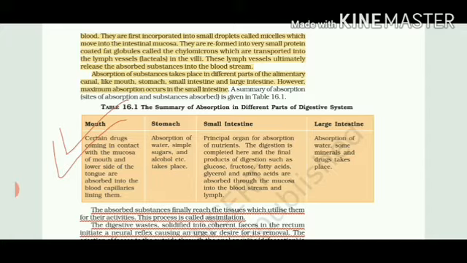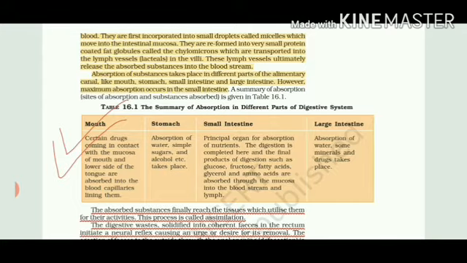So some kinds of medicines provide instant relief because they get absorbed by the mucosa layer of the buccal or oral cavity. The second organ is the stomach. It helps in absorption of water, glucose, alcohol, etc. Then we come to the small intestine, which plays a very vital role in absorption of various nutrients such as glucose, fructose, fatty acids, glycerol, as well as amino acids. Then we come to the large intestine. It helps in absorption of water, some minerals like sodium ions and potassium ions, and a few of the